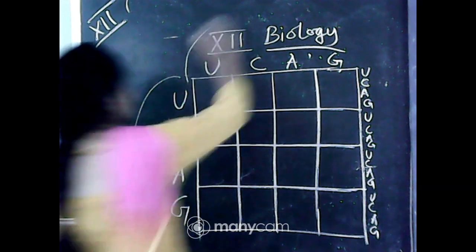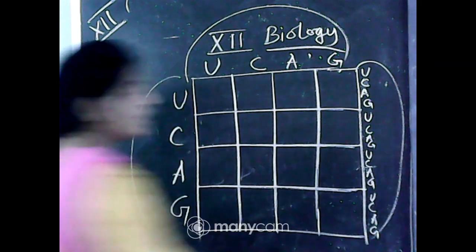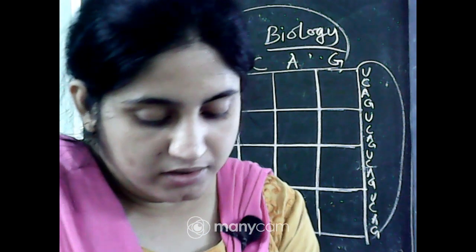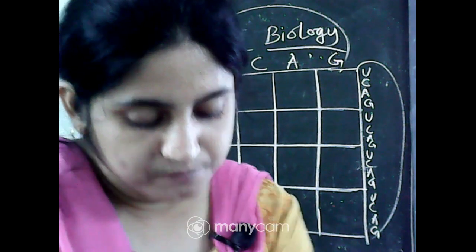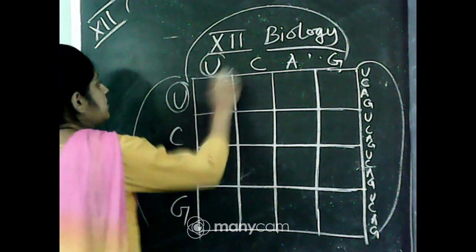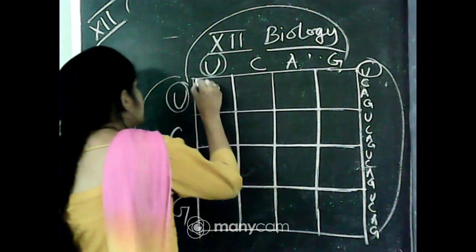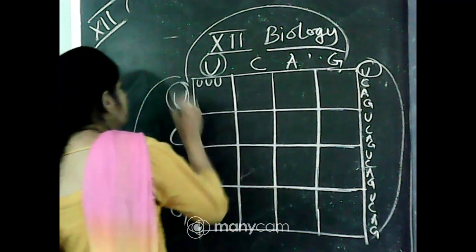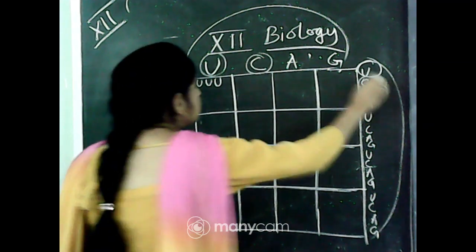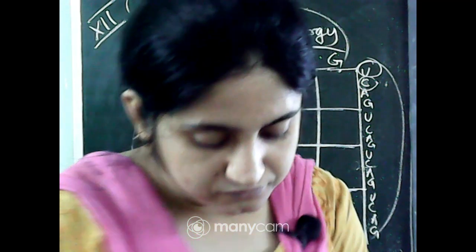This one is the first position, this one is the second position, and this one is the third position. Then you can make that. So in the first position U, second position U, third position U. Then first position U, second position C, third position C.